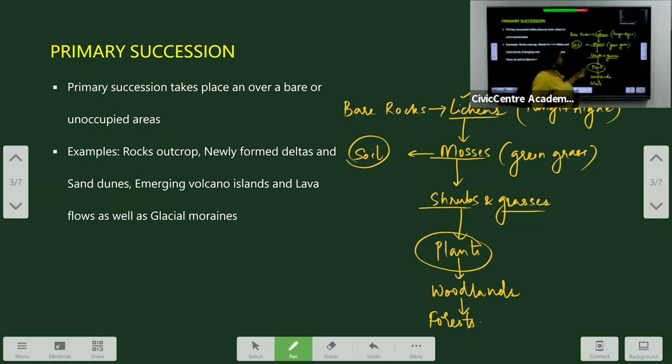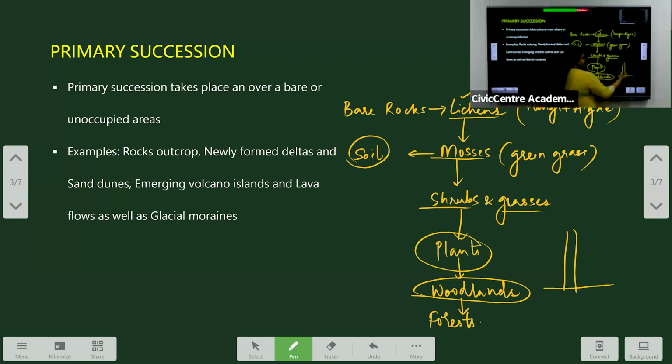Now when plants start growing and decomposing, adding more nutrients, slowly the soil becomes more nutritious and helps in the growth of woodlands. Woodlands are forest-like ecosystems where the stem becomes stronger, but the canopy of the trees is not as wide as in the forest ecosystem.